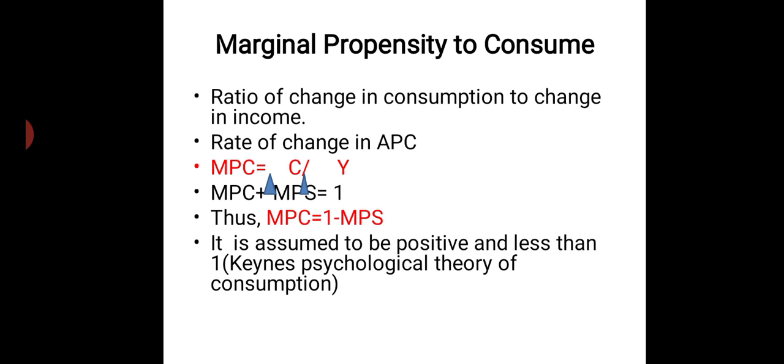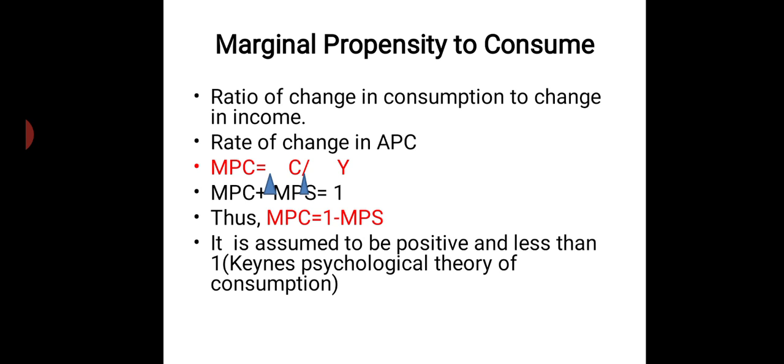You are already aware of the marginal concept. We have studied marginal cost and marginal revenue, which express the difference in the level of cost. Marginal cost is how much extra has been incurred to produce one more unit of output. In the same way we have studied marginal utility.